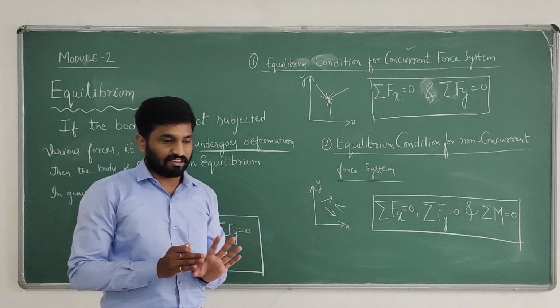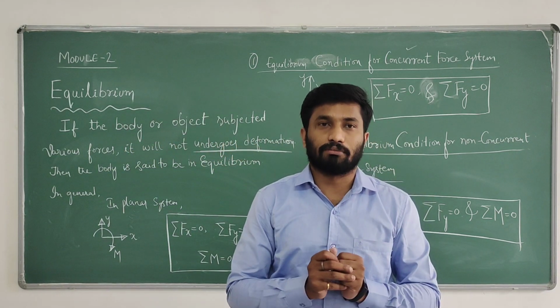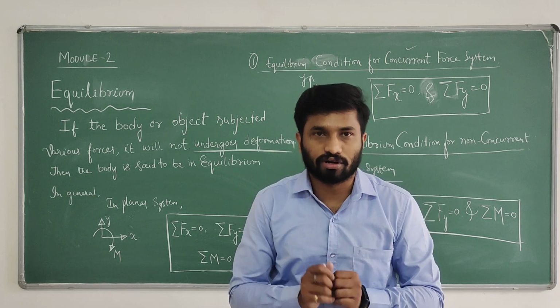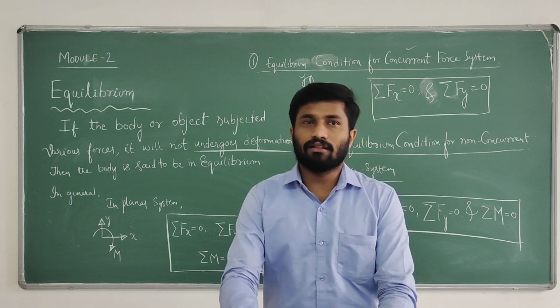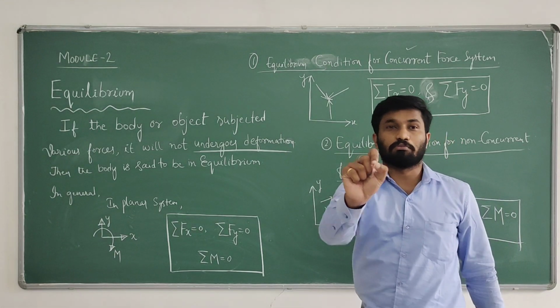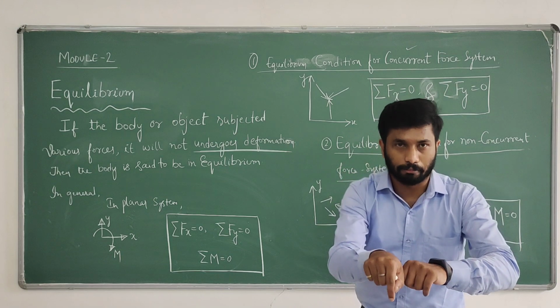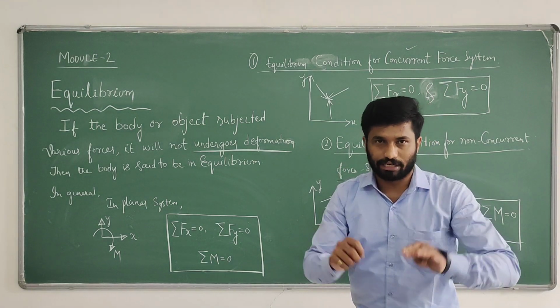And also when we are asked in the examination, for 4 to 5 marks, what are the equations of equilibrium for a concurrent force system and a non-concurrent force system, then you have to write this sketch and explain briefly. Concurrent force system means all forces meet at a single point. Hence the moment is eliminated.